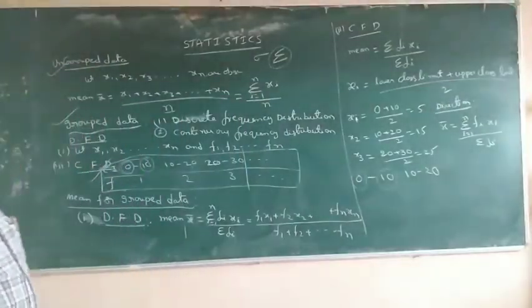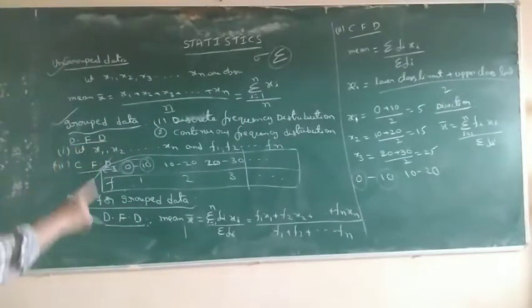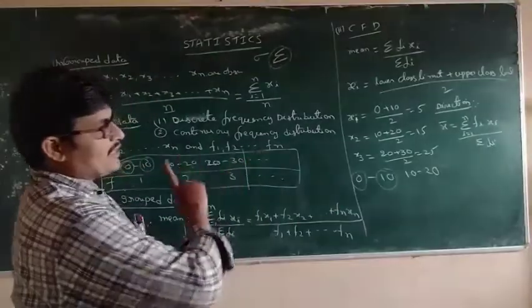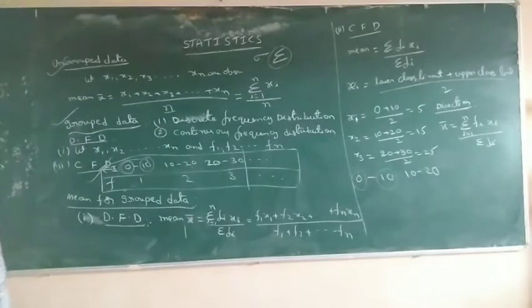Okay, so today we are going to discuss the direct method. Tomorrow, the step division method and the assumed mean method, the 2 types.